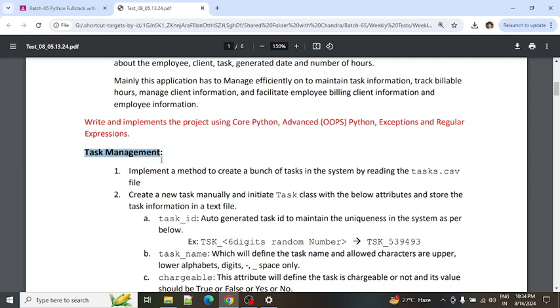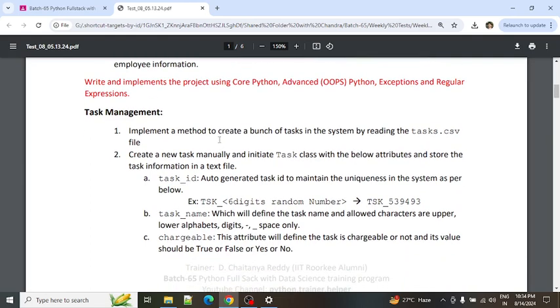Let's discuss the task management. What is task management? What do we need to do here? As we already discussed, the task is created based upon the client's information. Basically, what the client is looking for exactly, so that based upon the client's basic information the task is going to be generated.